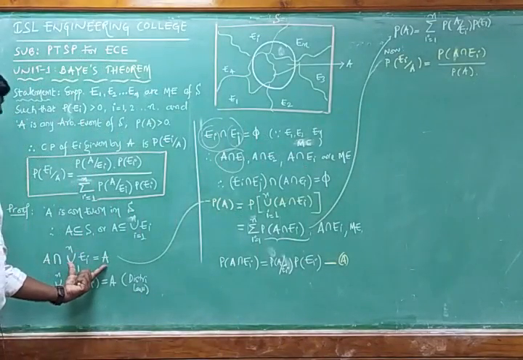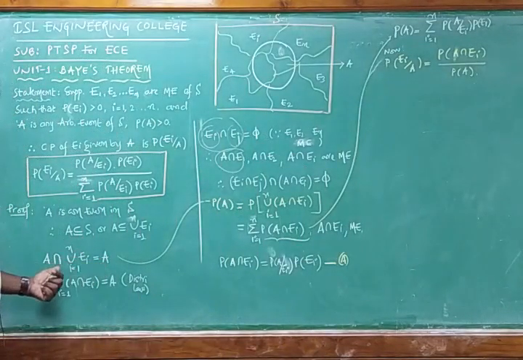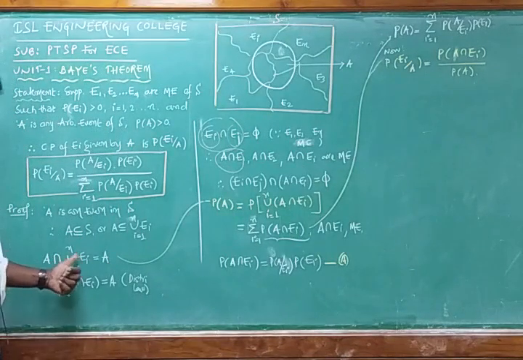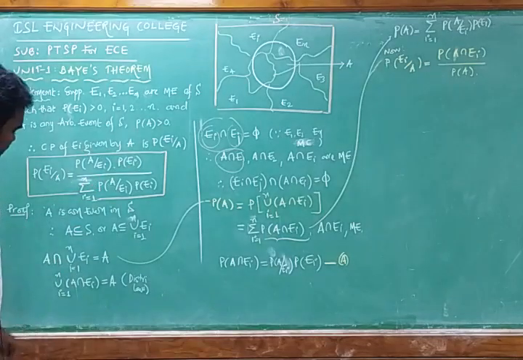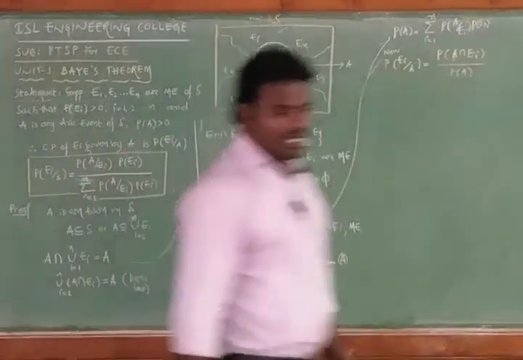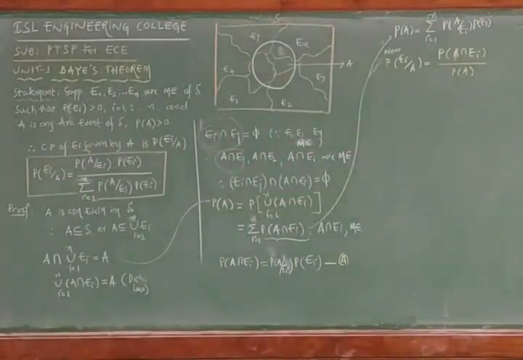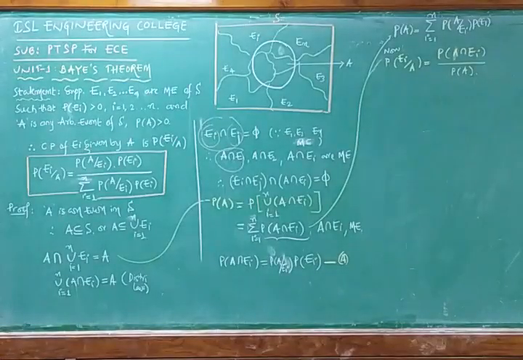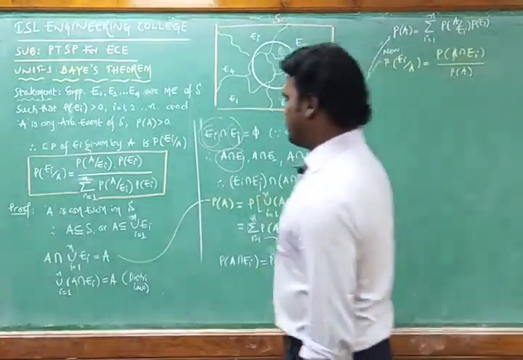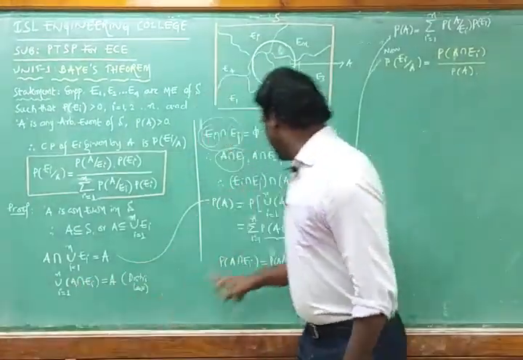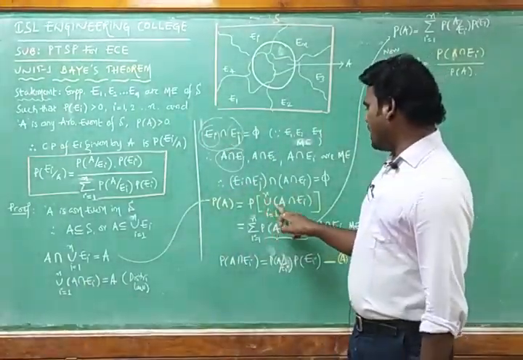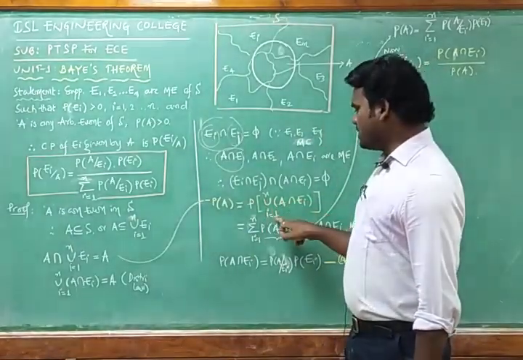But we require the probability of A, so I am applying the probability on both sides. By applying the probability on both sides, we have the probability of A is equal to the probability of union of A intersection Ei, i equals 1 to n.